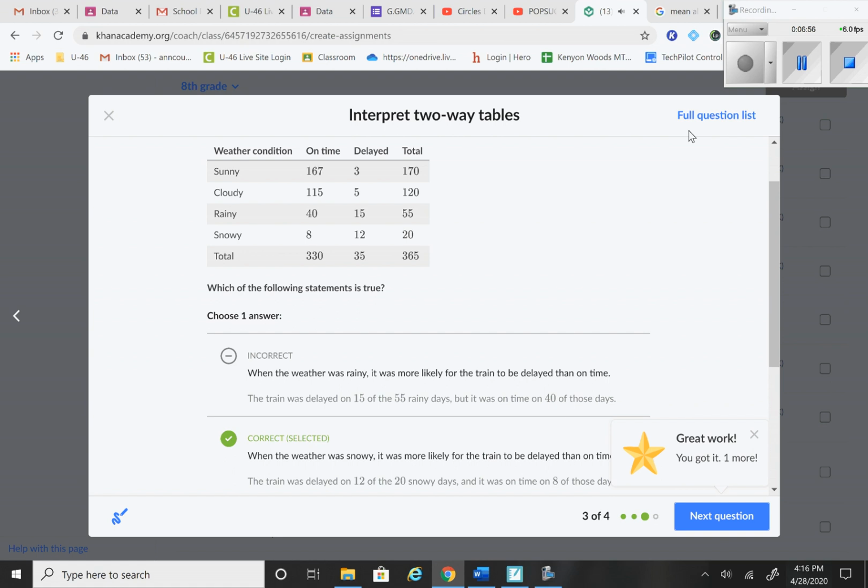So again, there's just a couple of practice problems to help you out. These two-way tables are challenging. They are tricky. I encourage you to go back and make sure that you get at least 75% right if you can. Thanks, guys.